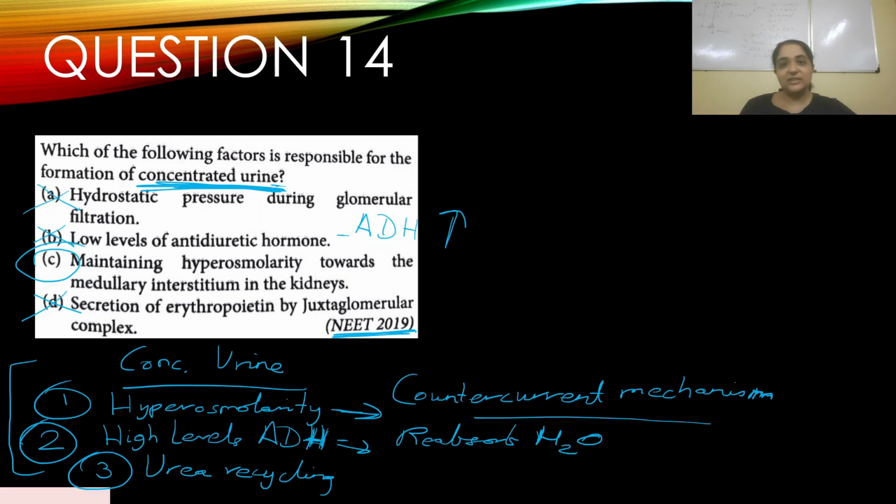Please go back and read NCERT and understand countercurrent mechanism, countercurrent exchange, which happens with the vasa recta. The vasa recta is the blood capillaries that are in close connection with the loop of Henle. They are anatomically placed in such a way with the loop of Henle where exchange happens. When exchange happens, water gets reabsorbed back into the blood and electrolytes get reabsorbed back into the interstitial fluid.